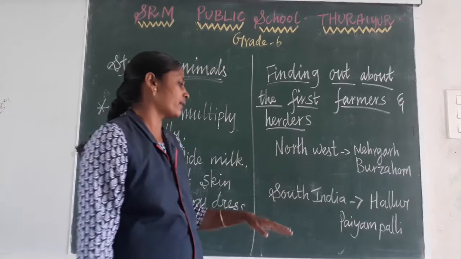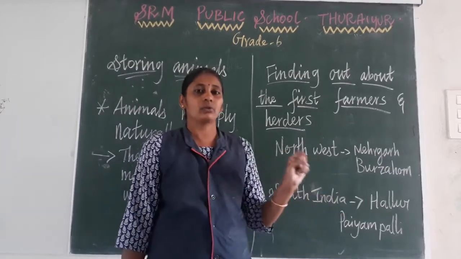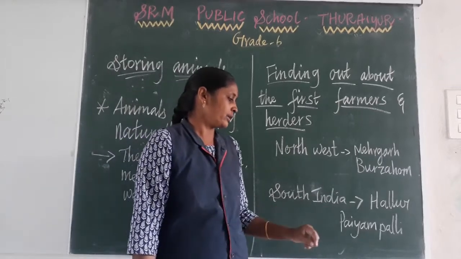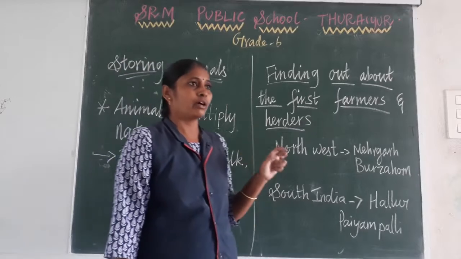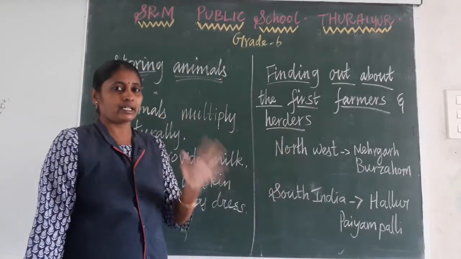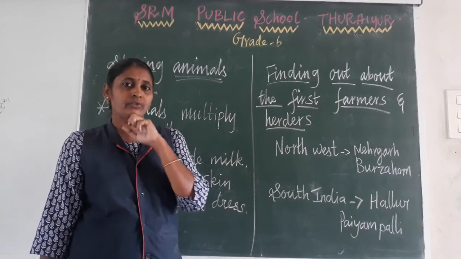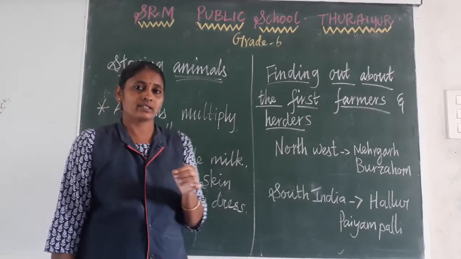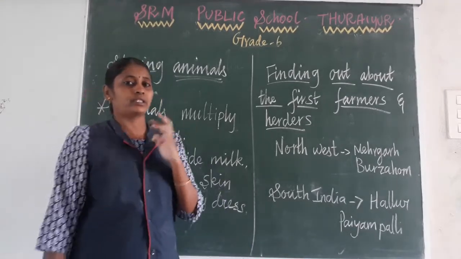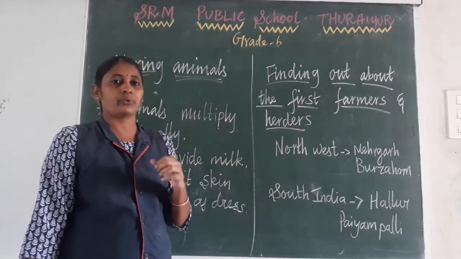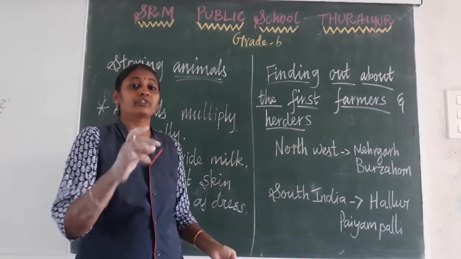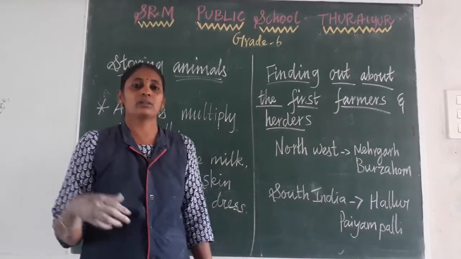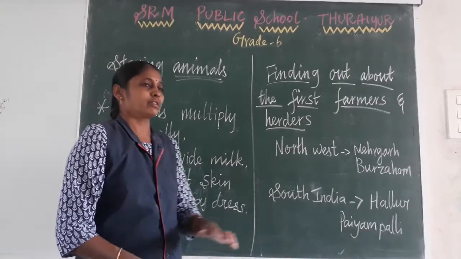In South India, the place of Hallur, which is located in present day Karnataka, and Paiyampalli. In these two places, the archaeologists found some remains, some evidence of the first farming and herding activities. Even in some places, they found burnt food grains. Maybe they were burnt purposely, or maybe by accident. That we are not clear about.